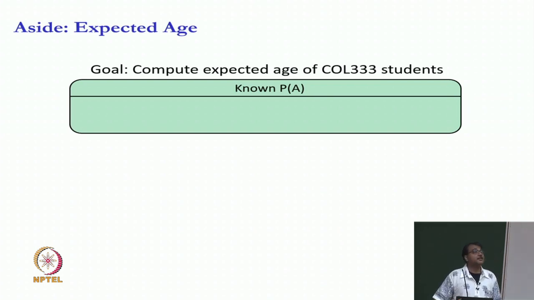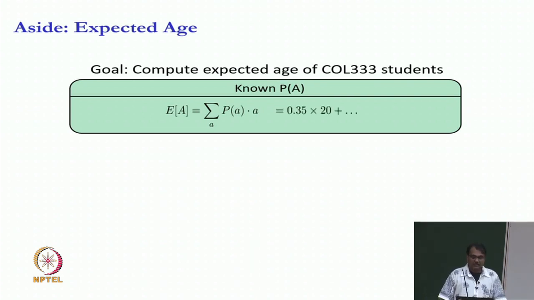So, I tell you the probability of the age being 20 is 0.6 and the probability of age being 21 is 0.2 and the probability of age being 22 is 0.1 and so on. Then can you compute the expectation? You will simply use the formula for expectation of a discrete random variable, and you will just do sum over a, p of a times a, where a is your age, and p of a is given to us, it is the probability of each age.